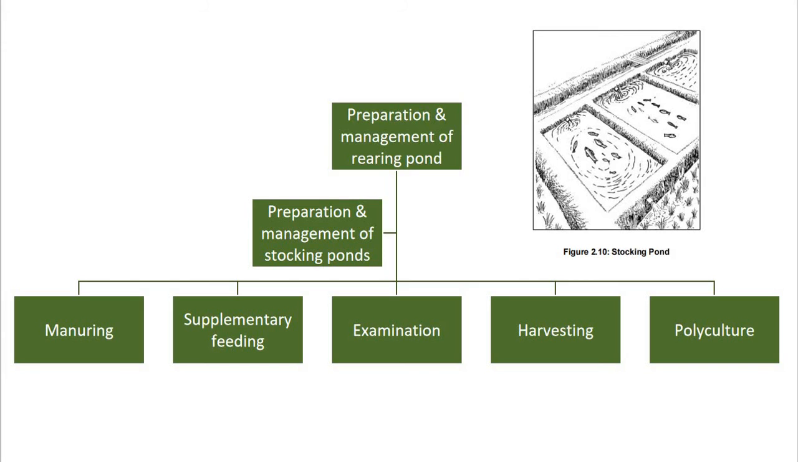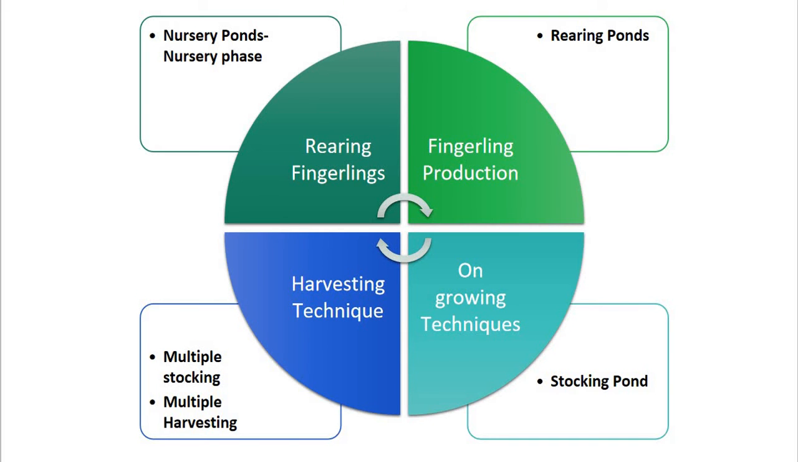Now, after that, rearing of fingerlings, which includes the nursery pond or nursery phase. The nursery phase includes 3-day-old hatchlings. So, this is the actual procedure of rearing of fingerlings. Now, after that, fingerling production. In the second step, then the third step is on-growing techniques, and the last step is the harvesting technique.